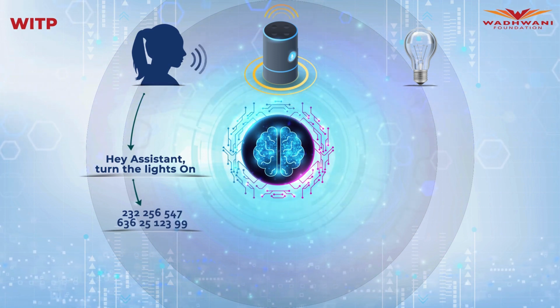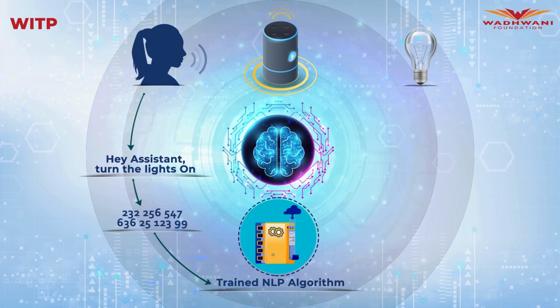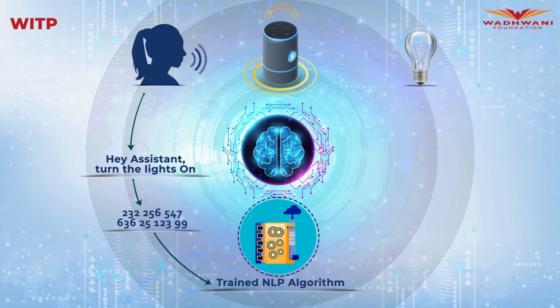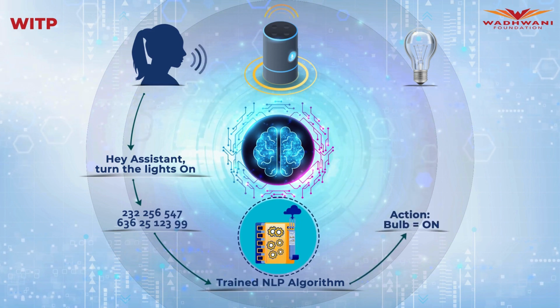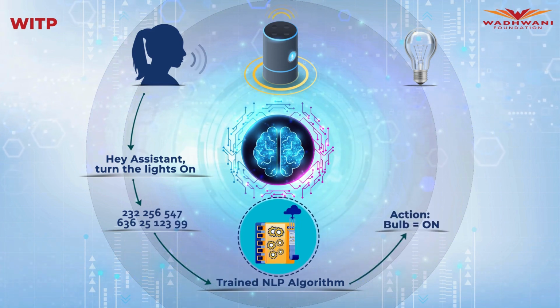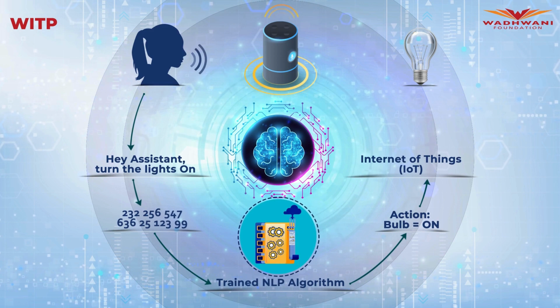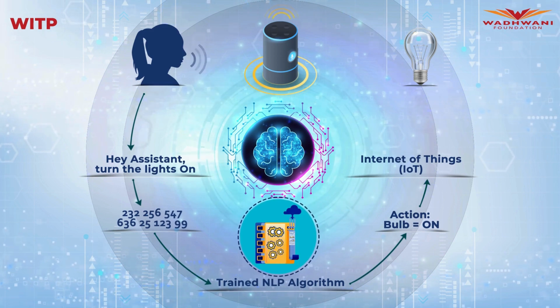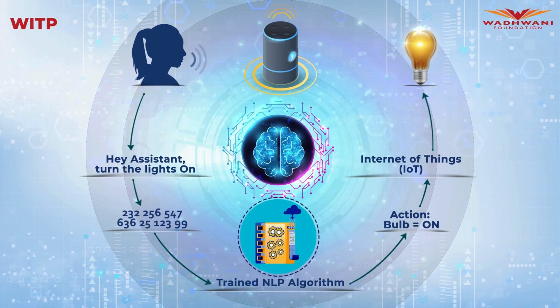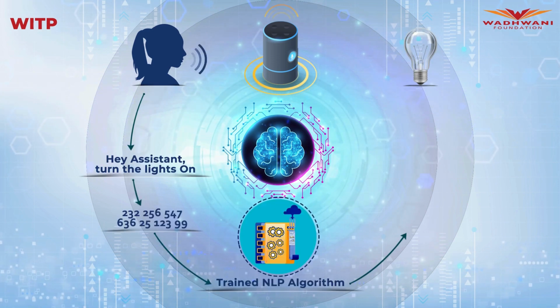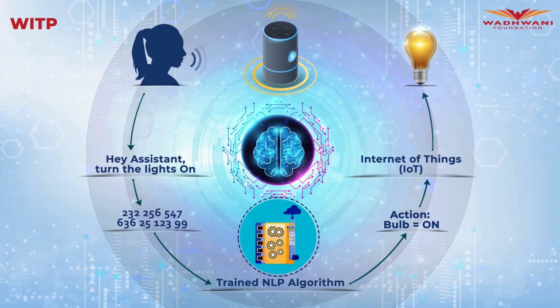The number will go through a set of trained NLP algorithms which will give message about action. The action message would be conveyed to the light bulb using Internet of Things or IoT. And finally, the bulb will be turned on. Of course, all this will happen in a fraction of a second.